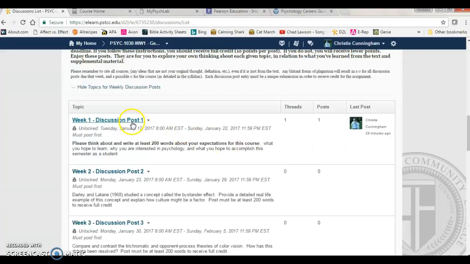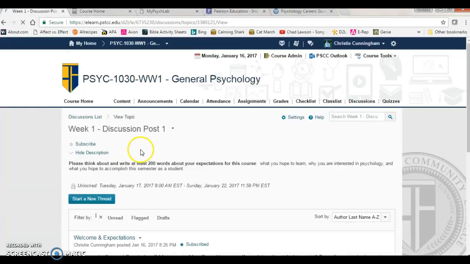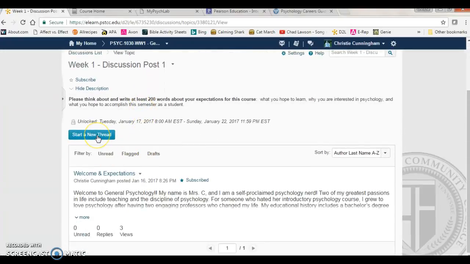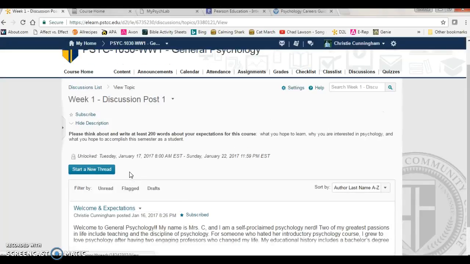And how I got mine to submit, if you've never done this before, you click on the thread and then you start a new thread. You can type in your discussion post and then you can post it. Once you've posted it, it's out there. So if you need to add anything else to it or fix an error, you'll need to start a new thread and add something or fix the mistake you made. You can't go back and edit a post once it's done, so you'll have to start a new thread.